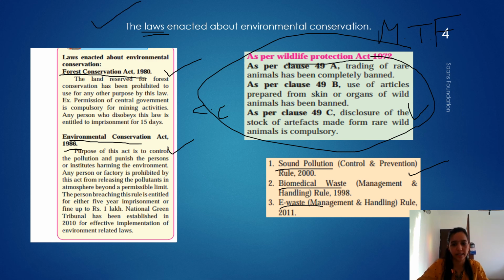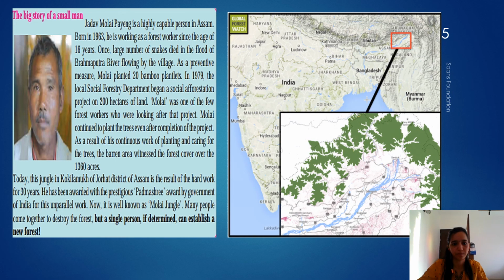Next, let me go to the next one. Now this is a very interesting story. This I cut out from Google. So this is India, as you can see over here. Now we look at Jadav Molai Payeng. He was from Assam, and he was a farmer. Many of the snakes were dying.